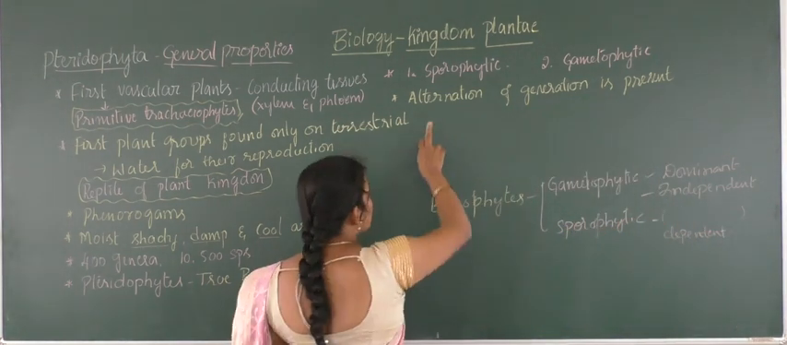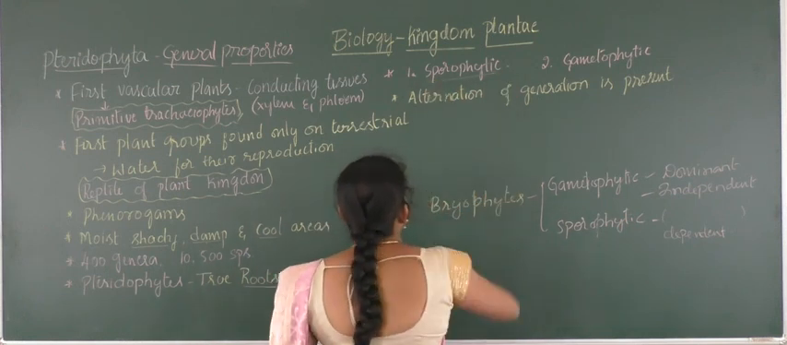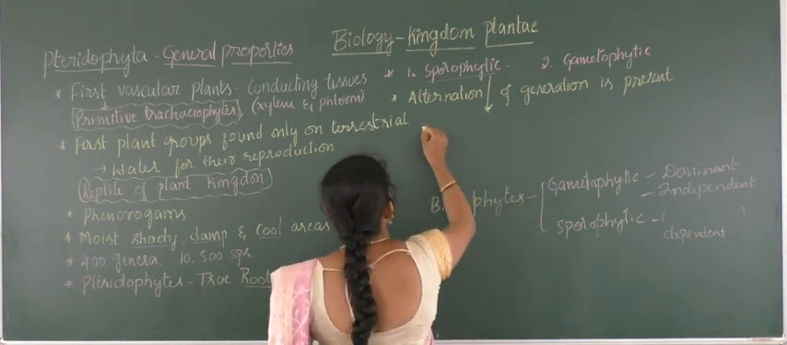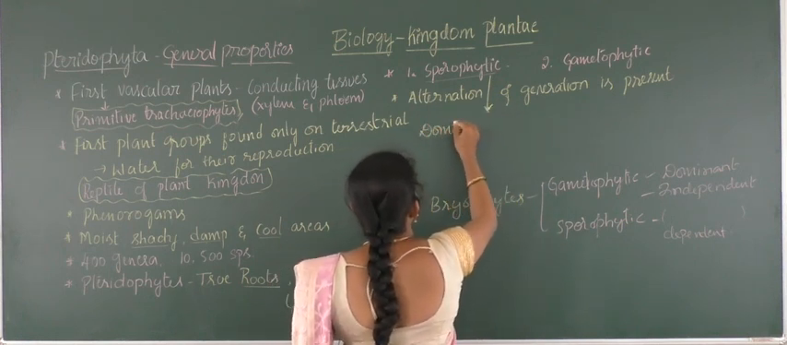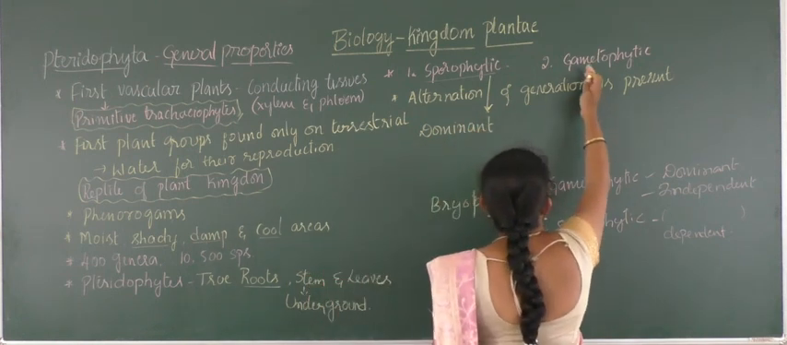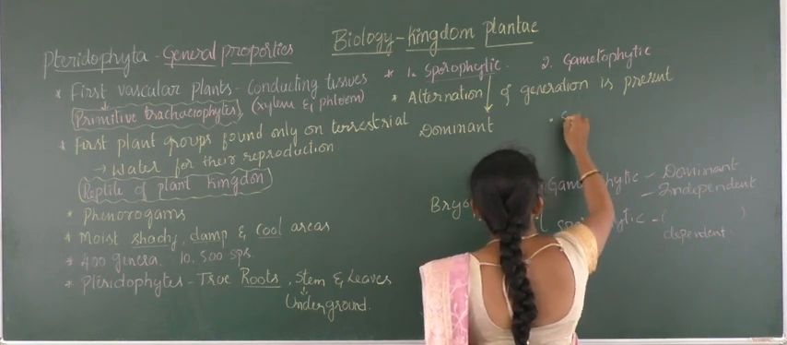But when it comes to the pteridophytes, the sporophytic stage is dominant. I will express this here. The sporophytic stage is dominant compared to the gametophytic one. Here the gametophytic stage requires a very short lifespan.